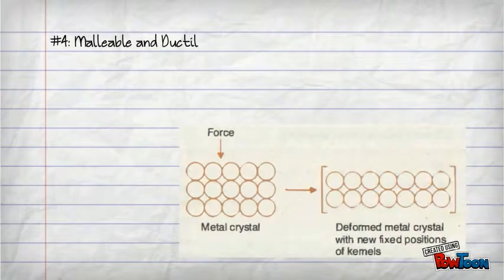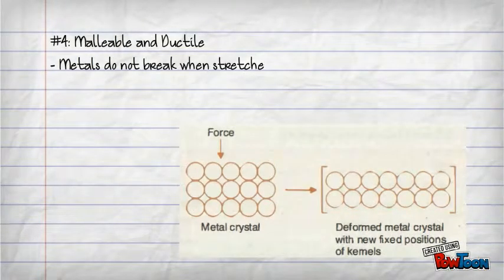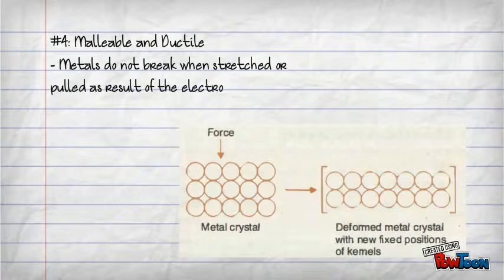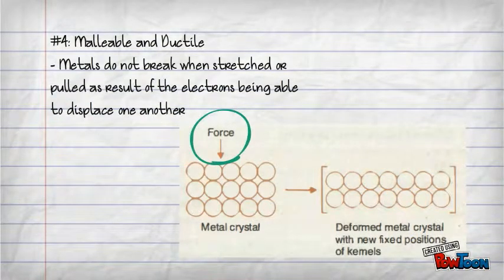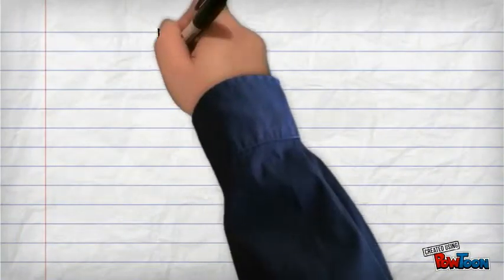Metals are malleable and ductile. This is because the delocalized electrons are able to freely move within the structure. When a force is put on the metal, the electrons will simply adjust by displacing one another, which results in a deformed metal. Real-life implications.